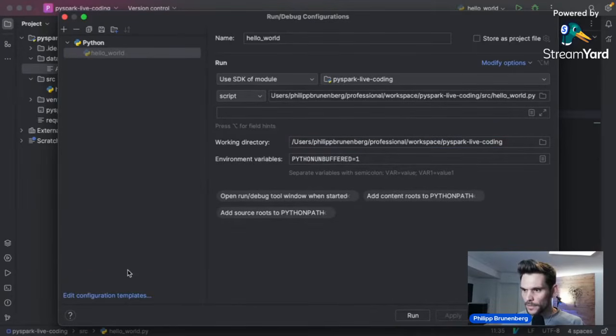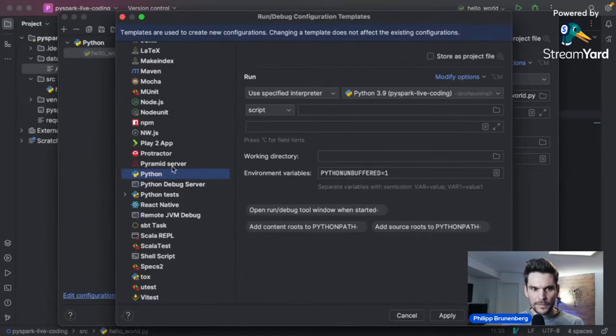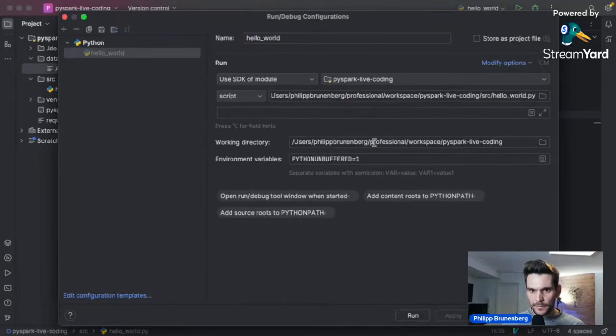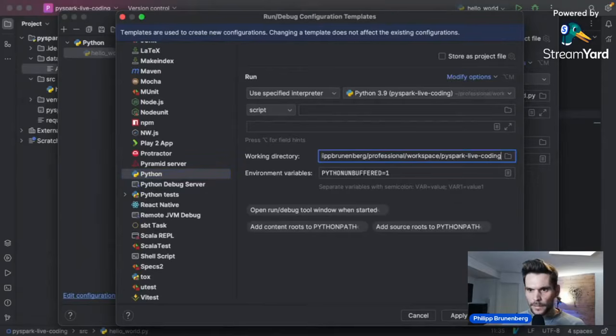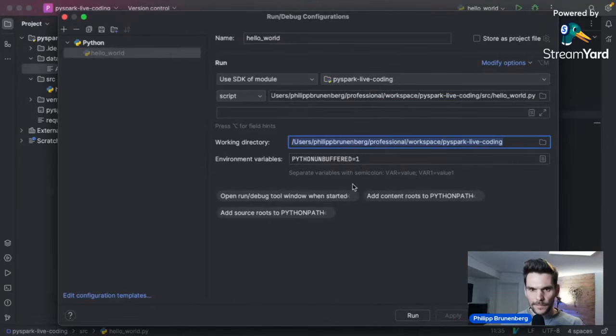Also in IntelliJ and other IDEs as well, you can edit run configuration templates. So for Python, which we are using, we can set in the template the working directory. And here I would simply like to paste this path so that the next time I press the play button in a different source file, for example, and a new run configuration gets created for me, it will already have the correct working directory set. And that should work now.